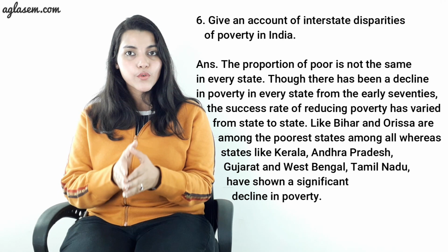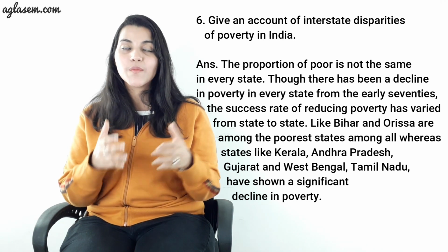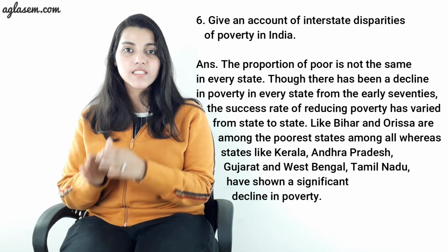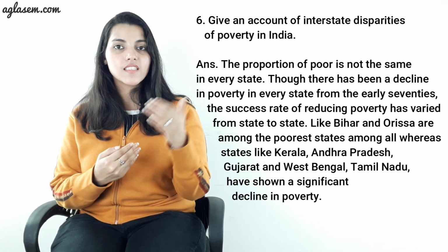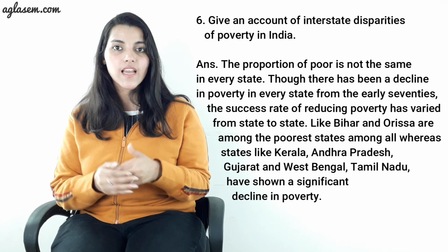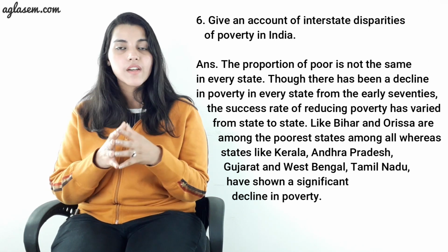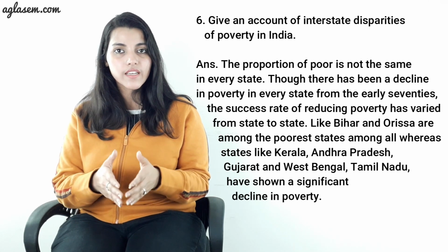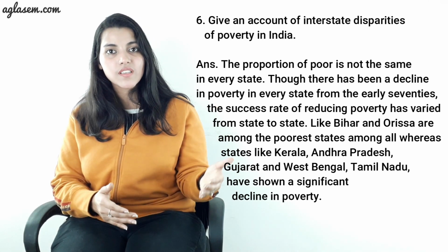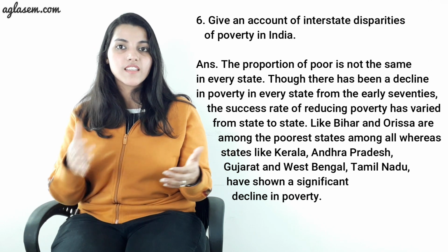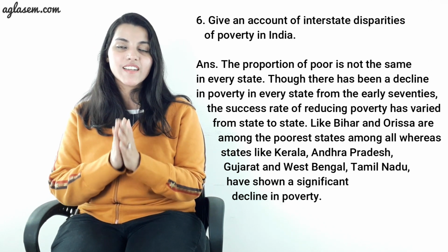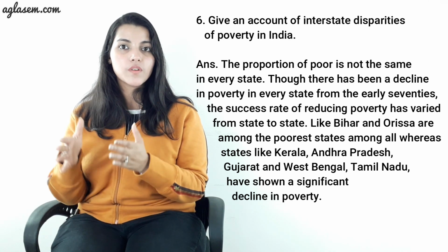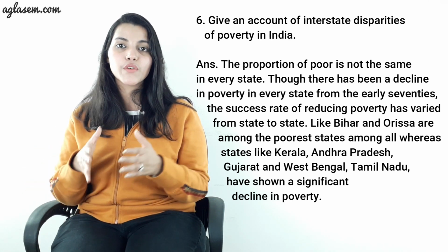So, the proportion of poor is not the same in every state. Though there has been a decline in poverty in every state since the early 70s, the success rate of reducing poverty has varied from state to state. Bihar and Orissa are among the poorest states, whereas states like Kerala, Andhra Pradesh, Gujarat, West Bengal, and Tamil Nadu have shown a significant decline in poverty. The disparity is due to the variable social and political scenarios of different states.